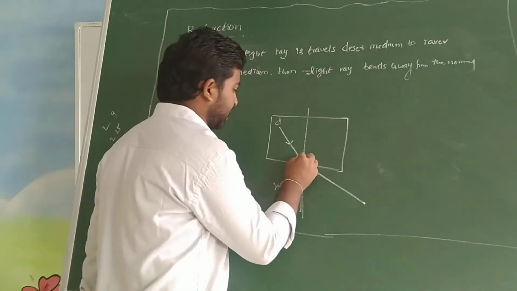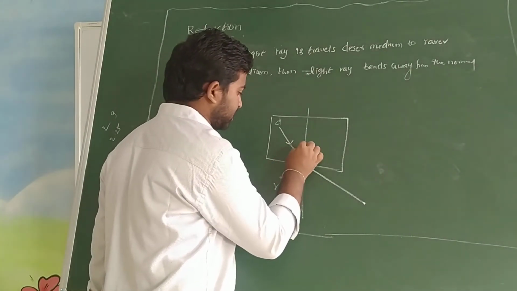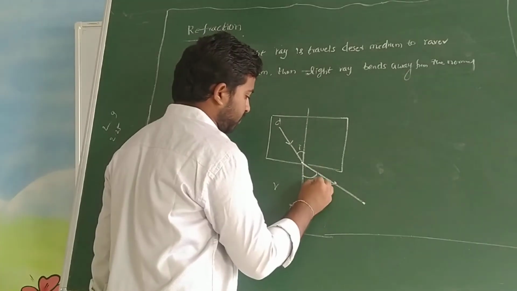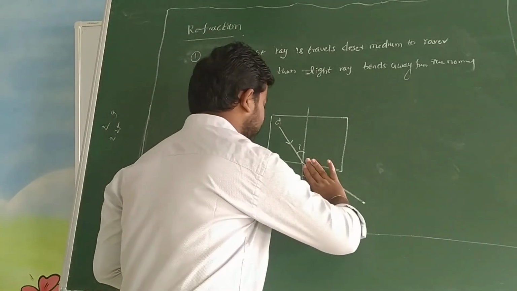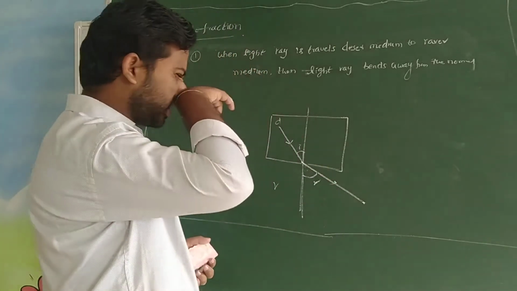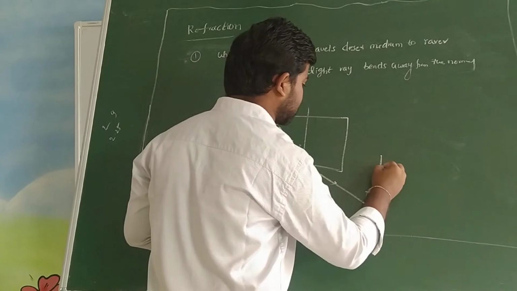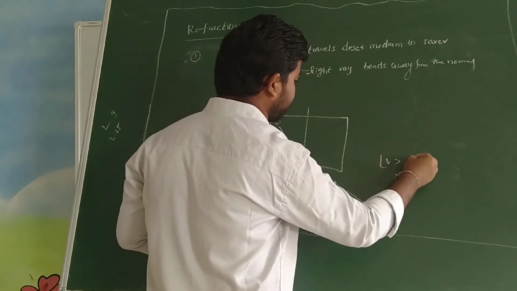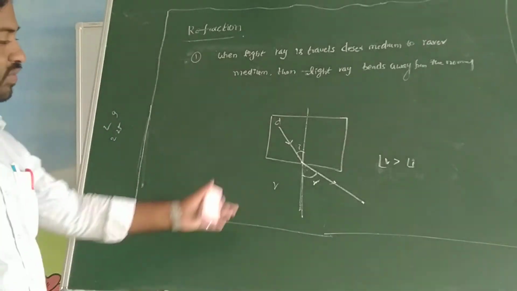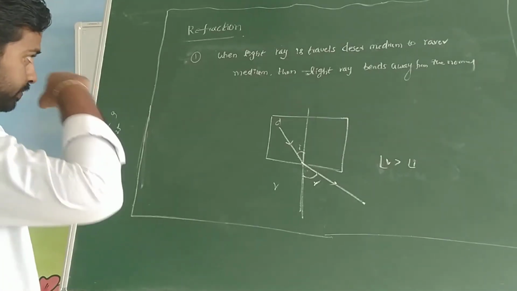If you take the angle made by the incident light ray with the normal, it is the angle of incidence, and the angle made by the refracted light ray with the normal is known as the angle of refraction. Here the angle of refraction is greater than the angle of incidence. When a light ray travels from a denser medium to a rarer medium, it bends away from the normal. Next step.